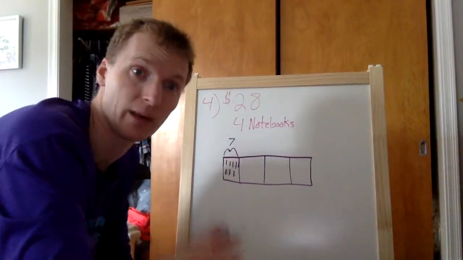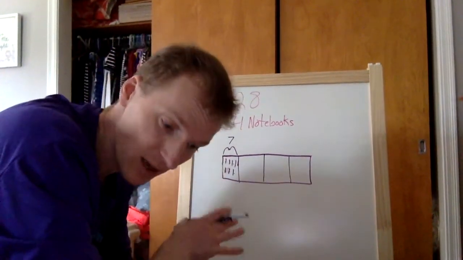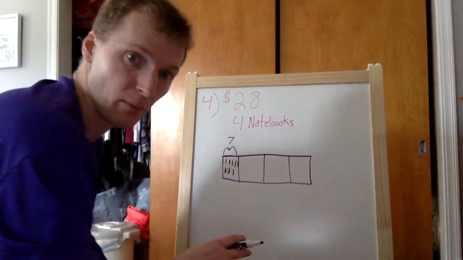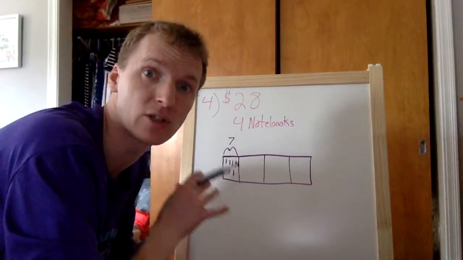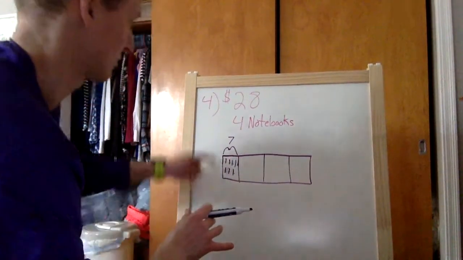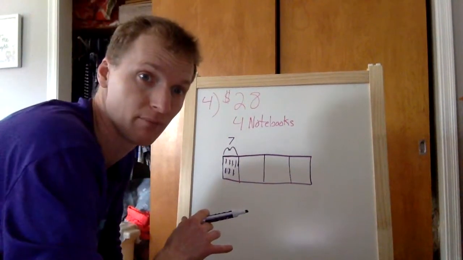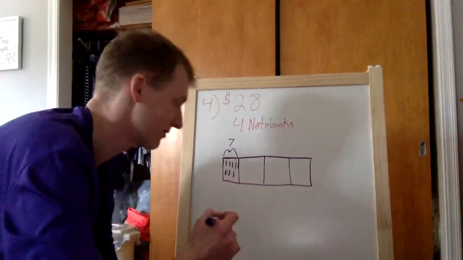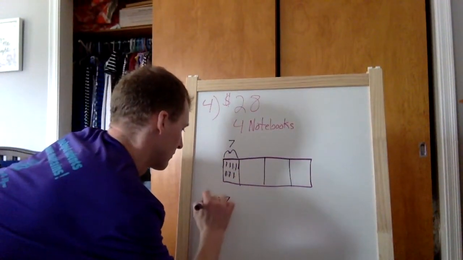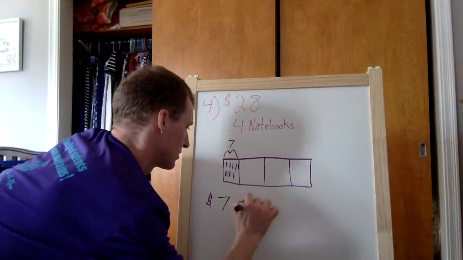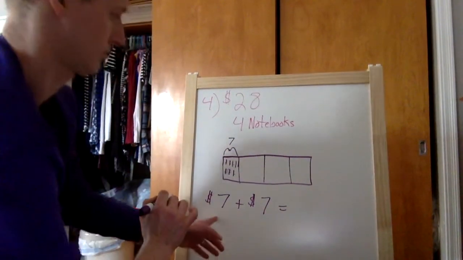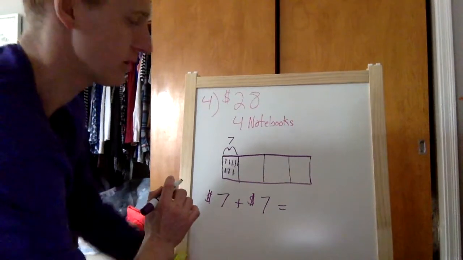Now, we got that. But the question is, what is the cost of 2 notebooks? So how much do each notebook cost? So we have to add 7 plus 7. $7 plus $7 equals, anyone tell me 7 plus 7?